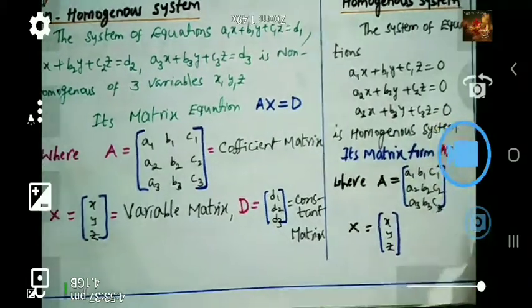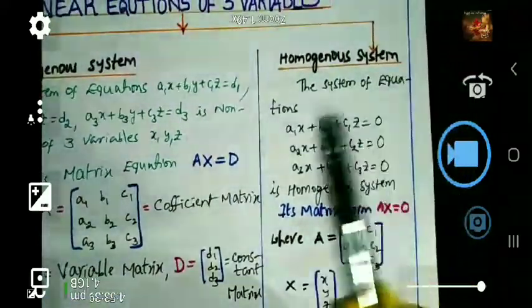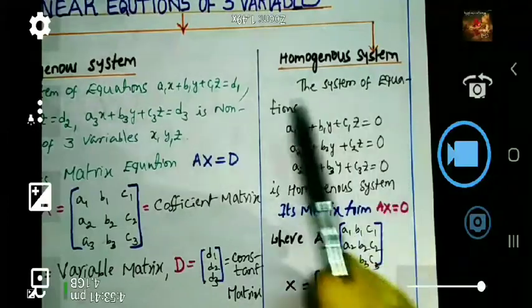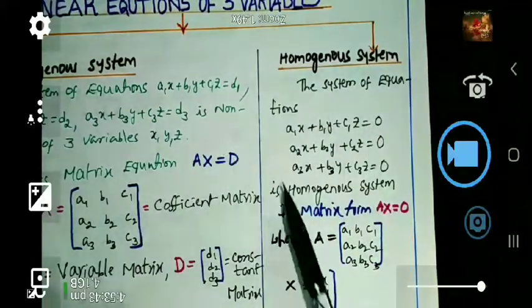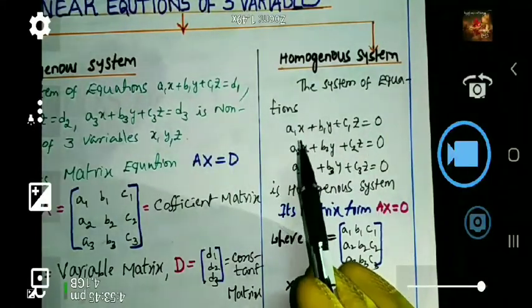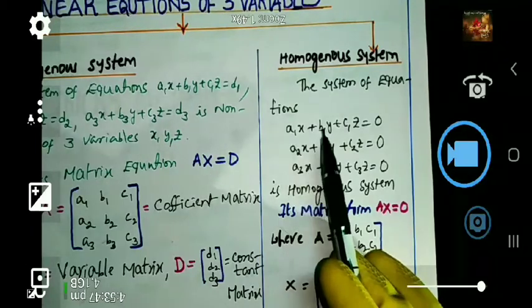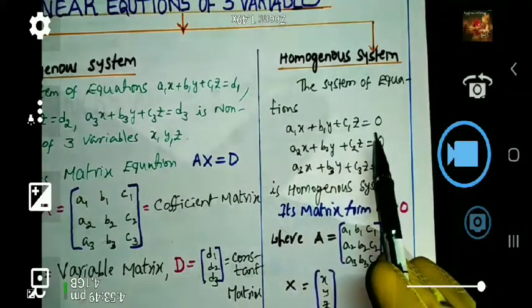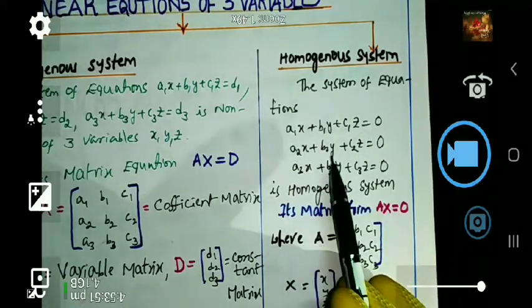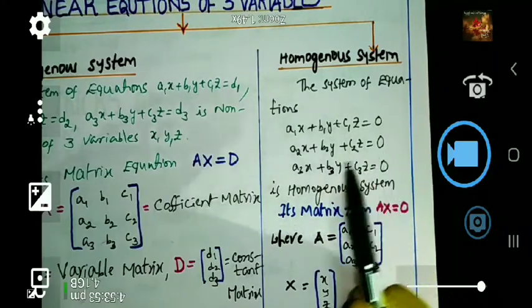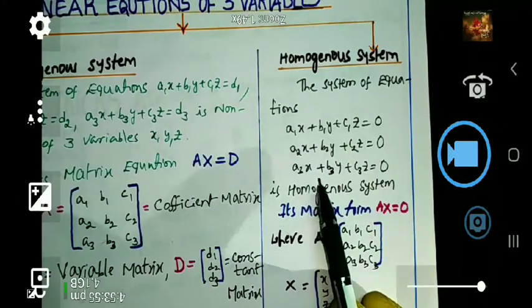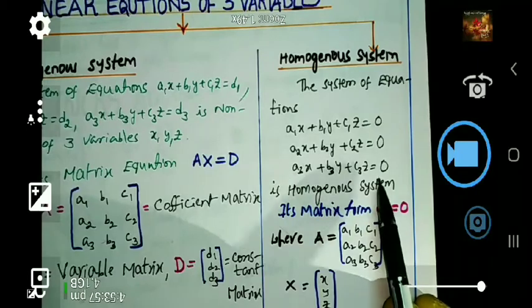In the same way, we can move to the homogeneous system of linear equations. In the homogeneous system of linear equations, with three variables, it will be like this: a1x plus b1y plus c1z is equal to 0, a2x plus b2y plus c2z is equal to 0, a3x plus b3y plus c3z is equal to 0. What is the difference between here and here?